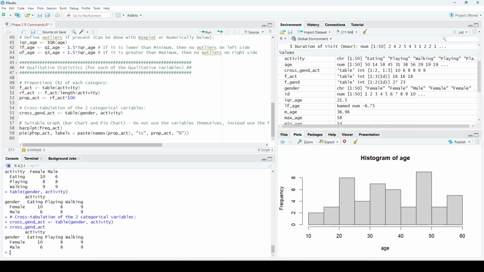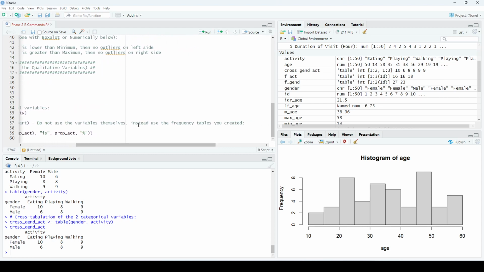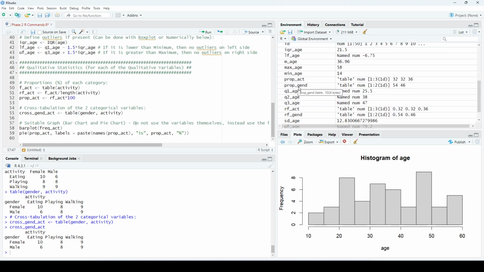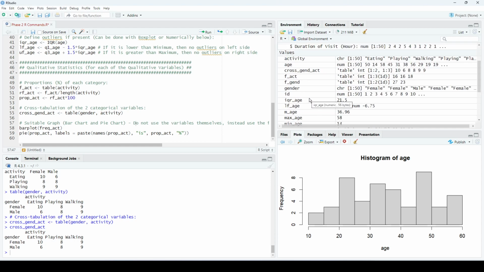Now, the suitable graphs is the last thing. Suitable graphs. We need to graph a bar chart and pie chart. To graph a bar chart and pie chart, you will notice that I wrote for you a comment here. Do not use the variables themselves, and instead use the frequency tables you created. Remember the frequency tables that we created here: frequency act, frequency gender, proportion act, proportion gender. These are the ones that we are gonna be using.